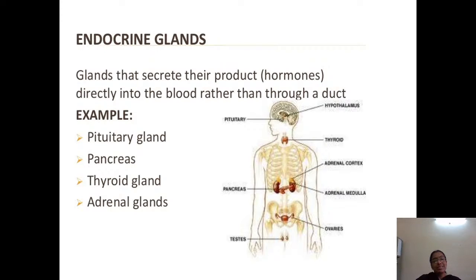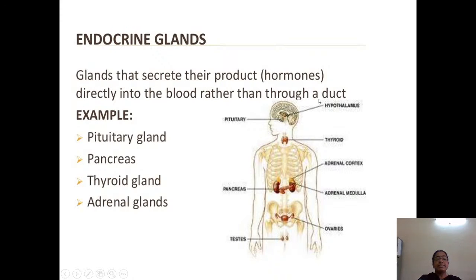Now, what is an endocrine gland? A gland that secretes its products. We know it now. So what products does it secrete? Hormones. But they don't pour the secretions into ducts. Do you remember? They don't. They directly pour into the blood. Whatever hormones are secreted are directly released into the blood rather than into a duct.